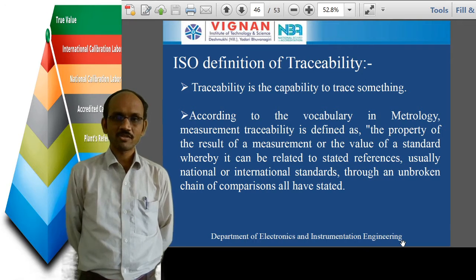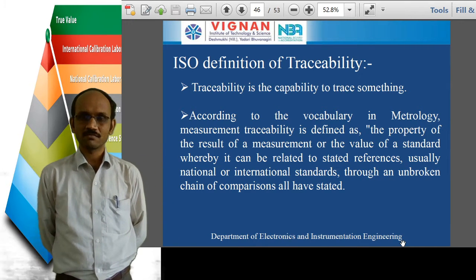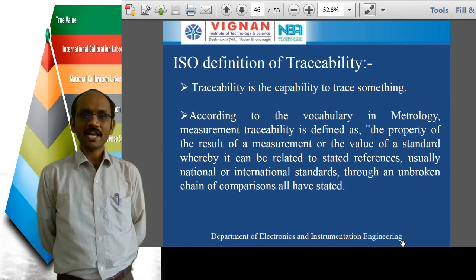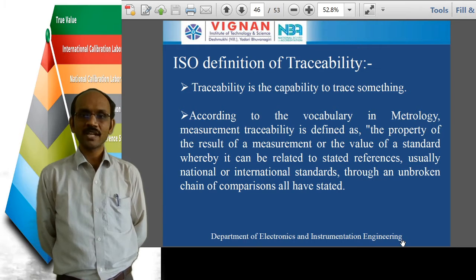So today in this class we'll see what traceability is and why it is used here. Okay. So coming to the ISO definition of traceability: traceability means it is a capability to trace something.